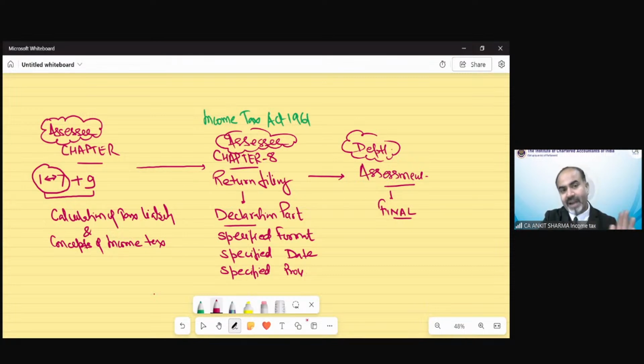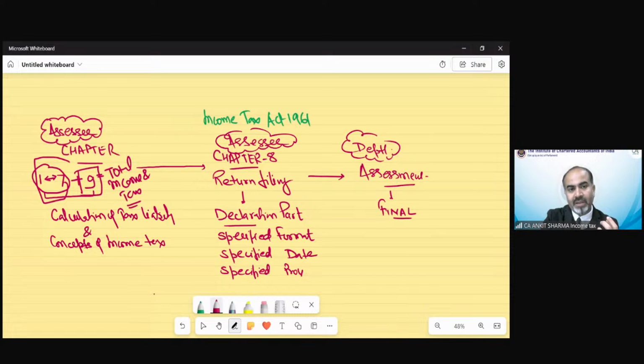So after those units 1 to 7, there is one chapter regarding calculation of total income and tax liability, in which all these calculations are summarized in a single topic, total income and tax liability. So that is from unit 1 to 7 and unit number 9.